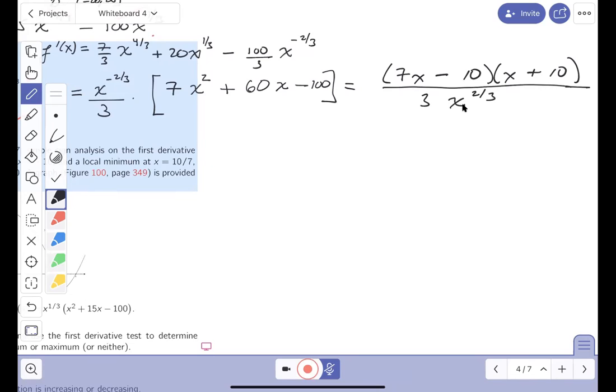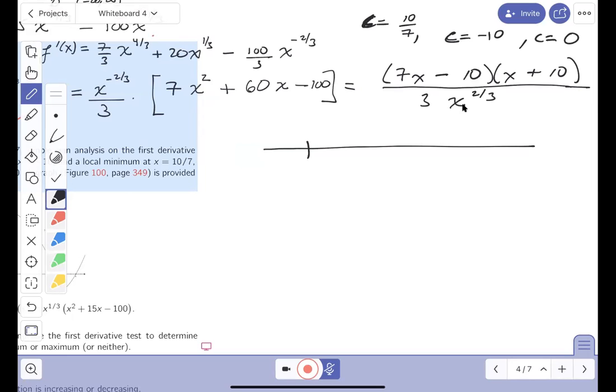Now I can write down the critical numbers. And what are they? They're super simple. And let me write these down for you. So the critical numbers are as follows. C equals, well, the first factor, 7x minus 10 becomes 0 when x is going to be 10/7. The next number that would make that a 0 on top would be minus 10. Now at the bottom, that becomes 0 at a certain number. And what does become 0 when, let me put these down as x instead. I'm sorry about that. But no, they are critical. I'll put C. And what's that going to be? Let's see, 0. That's not so bad.